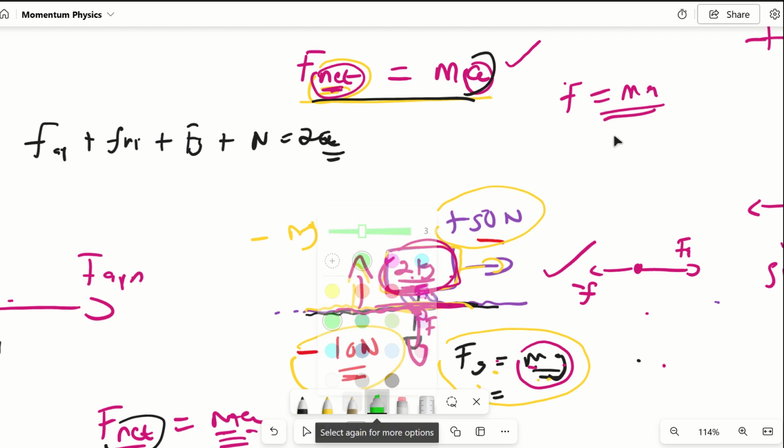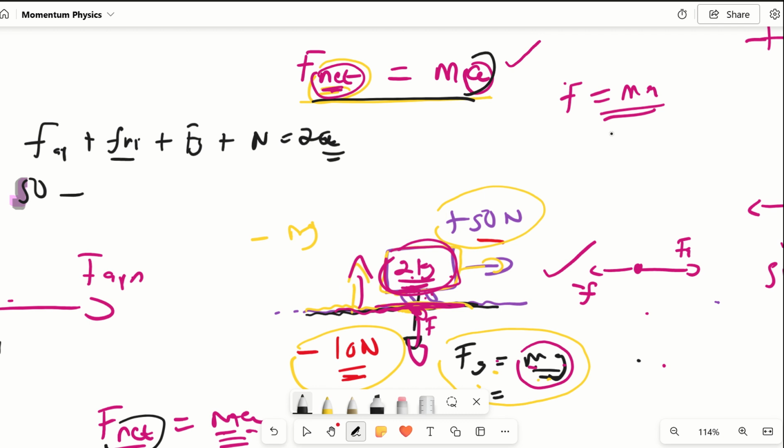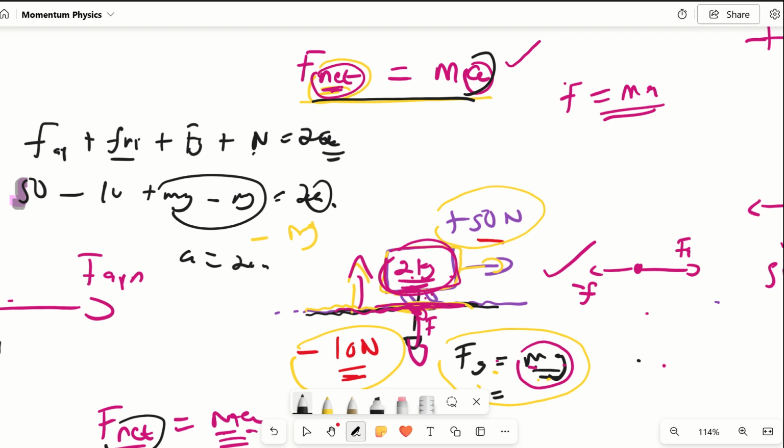Now, I didn't clarify this, but I'll just clarify it now. The force applied will be 50. We're taking the right direction as positive. So it's 50 minus frictional force, which is 10. Then force of gravity is mg, then this is minus mg, so they'll cancel each other out. Then we make a the subject of the formula, so when you simplify this, these ones will cancel. A will eventually be 20 meters per second squared.